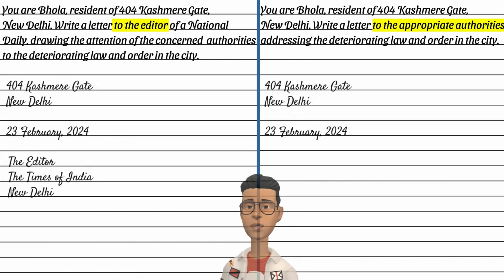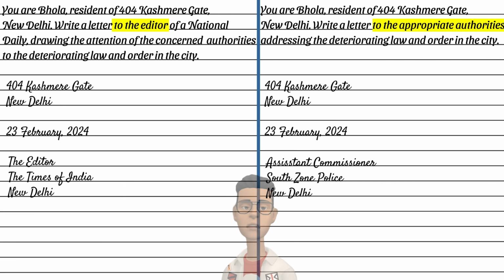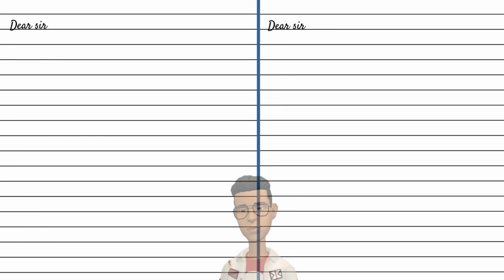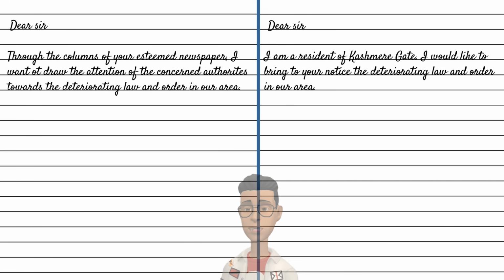For editor, you know what it is. For the other, you can write the address according to the problem. If the problem is about law and order, it will be police commissioner obviously, or someone like that. The subject will be the same, that is, the problem. For body, you can see clearly that there will be different intro for both, like this.